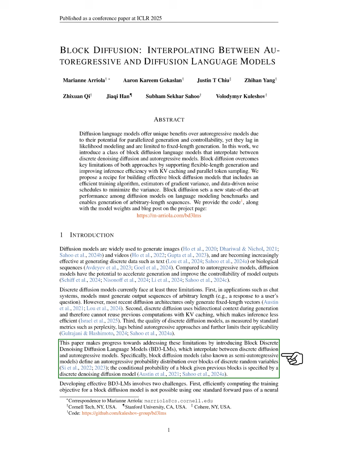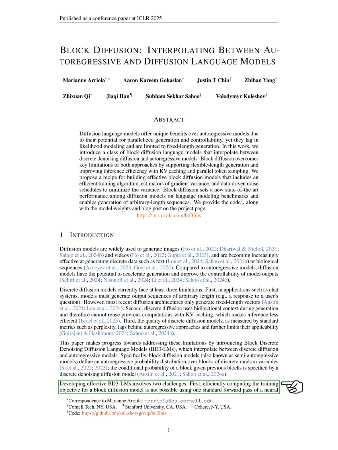To tackle these issues, we introduce block discrete denoising diffusion language models, or BD3LMs. These models blend features of discrete diffusion and autoregressive models. Specifically, they define a probability distribution over blocks of discrete variables, where the probability of a block depends on previous blocks, as determined by a discrete denoising diffusion model.